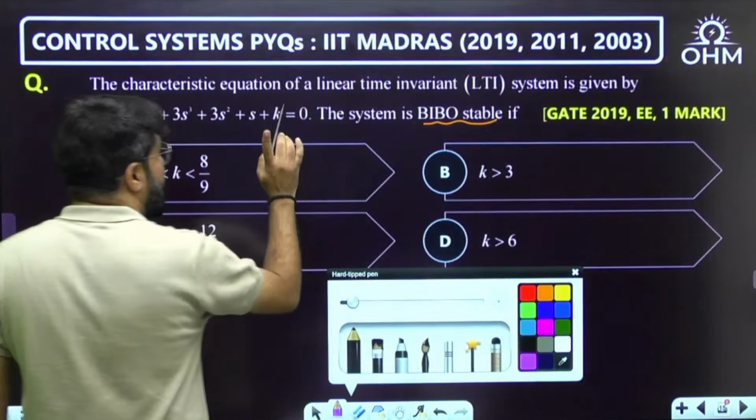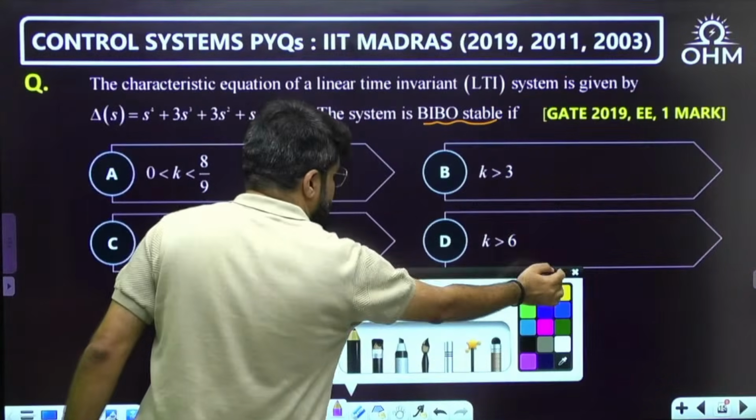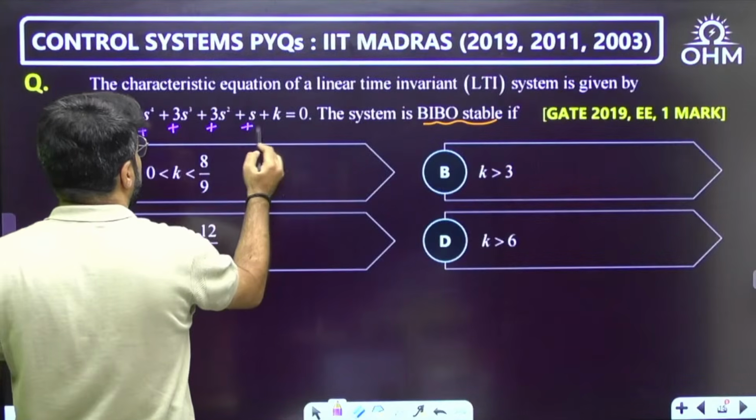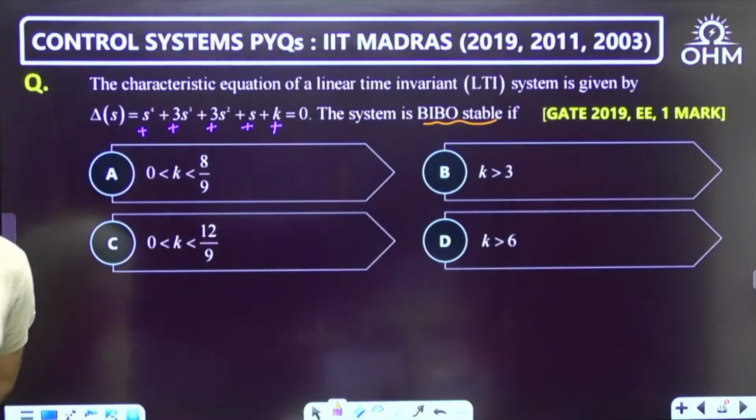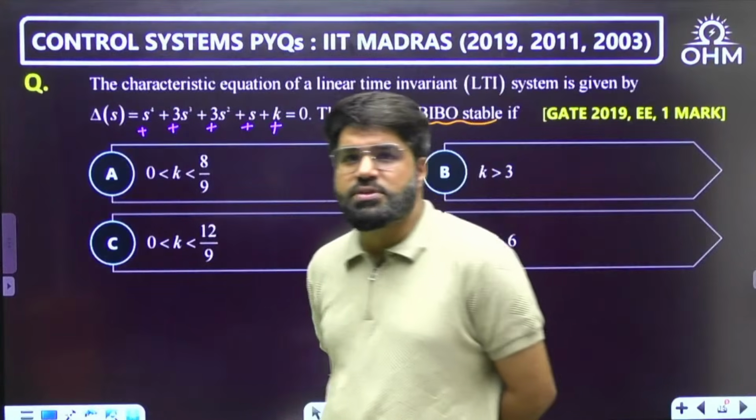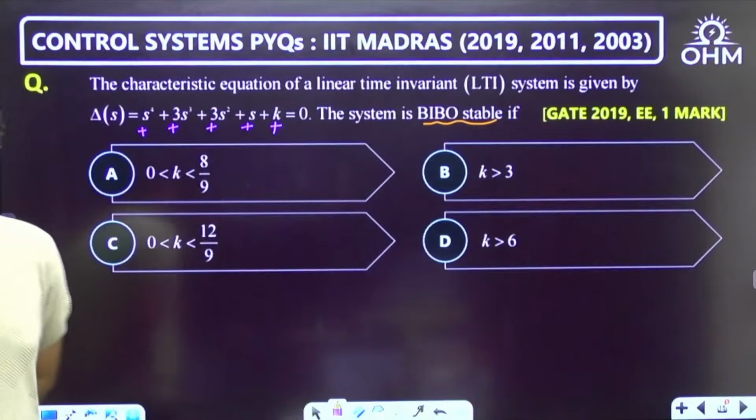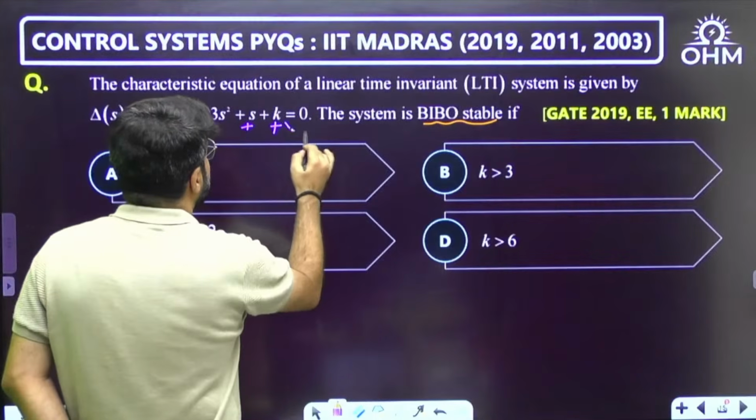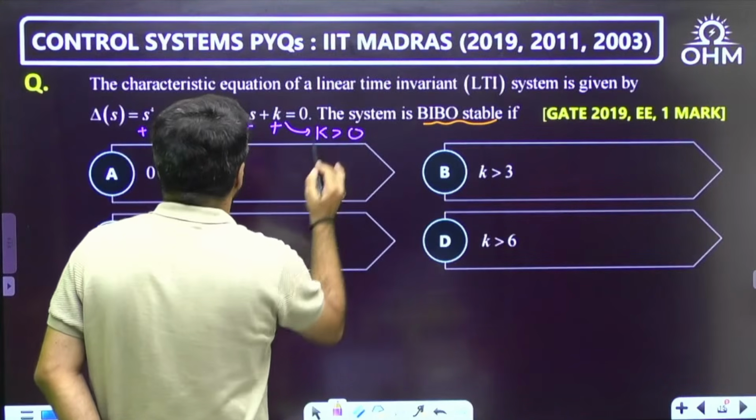Anyway, the first range can be obtained from here only. The necessary condition, before you apply Routh-Hurwitz, says that all coefficients must be of the same sign. That means all must be plus, plus, plus, plus, plus. So this tells you, number 1, K has to be greater than 0.